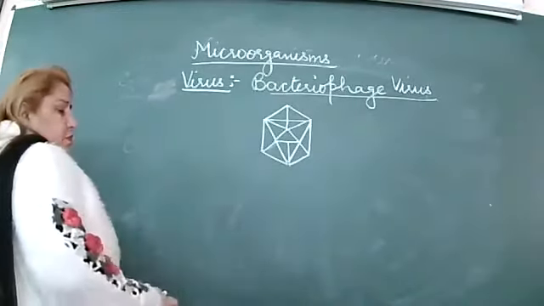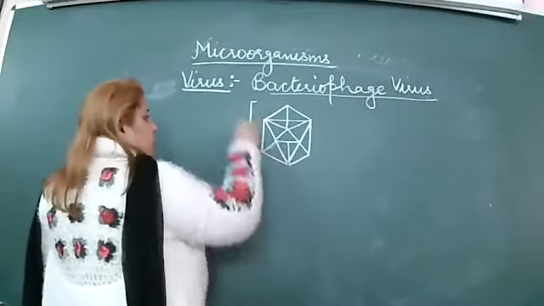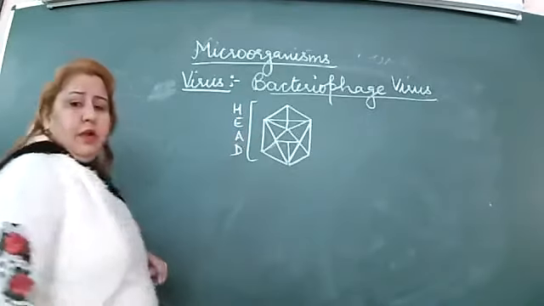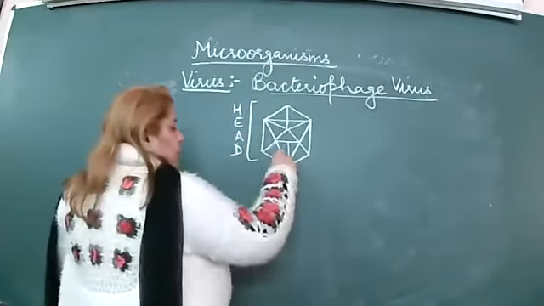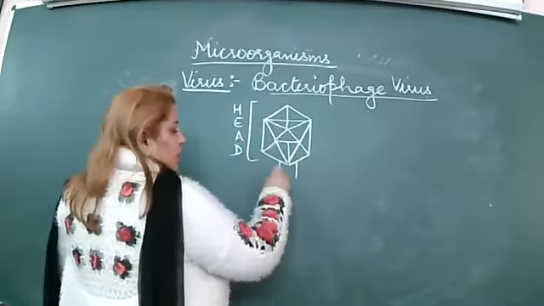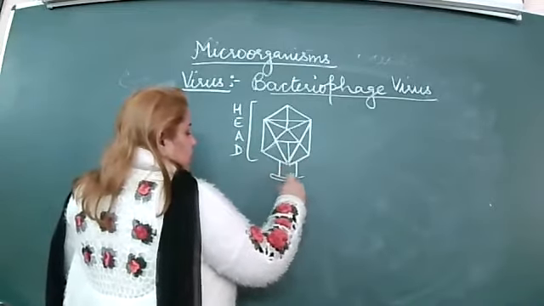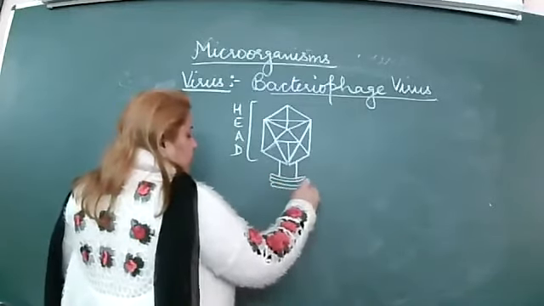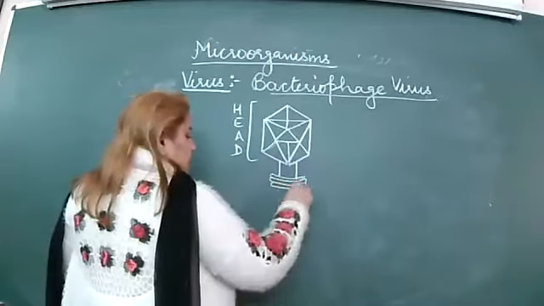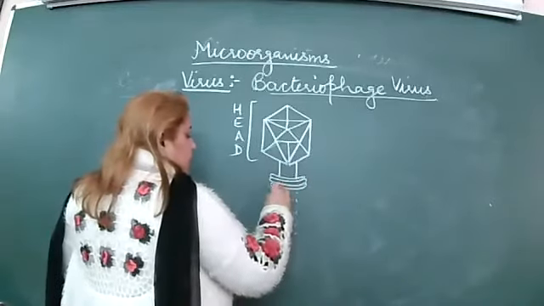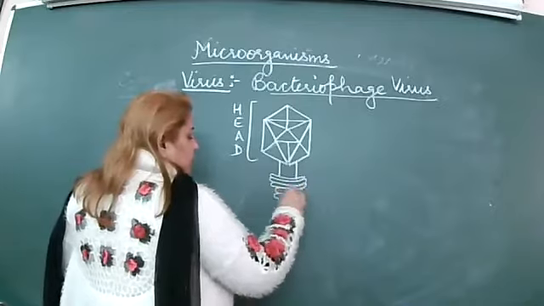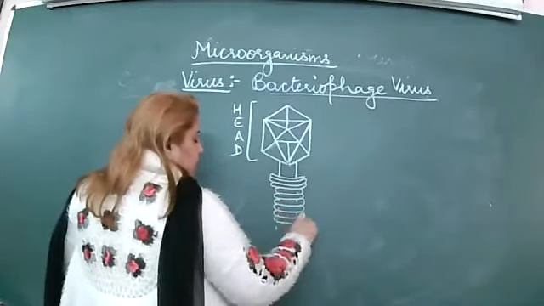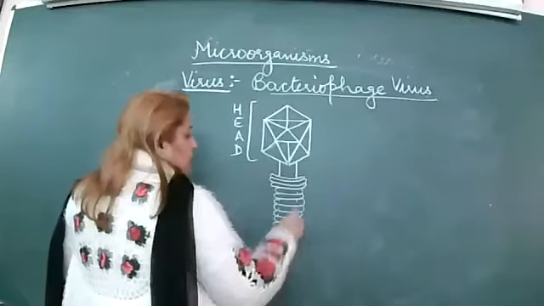This is the bacteriophage and this part is called the head. Then we will make the collar. Like this.